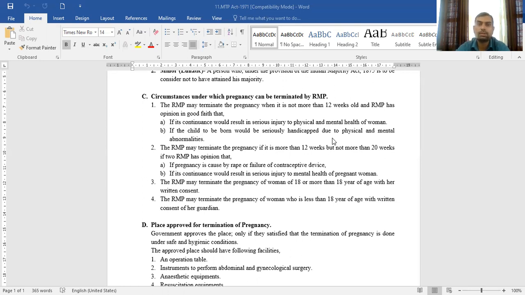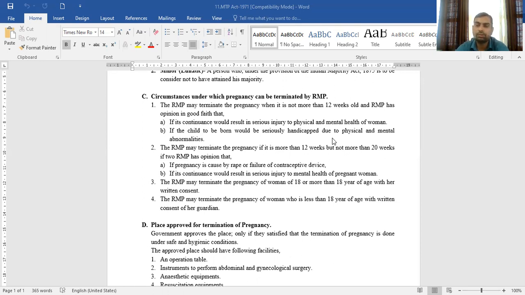The first is if the continuance of this pregnancy would result in serious harm to the physical as well as mental health of the woman, and second is if the child to be born is seriously handicapped due to physical as well as mental abnormalities. Only in these conditions can the registered medical practitioner terminate the pregnancy.